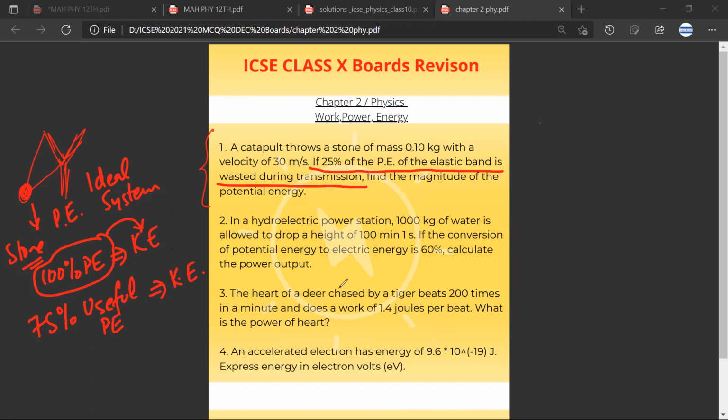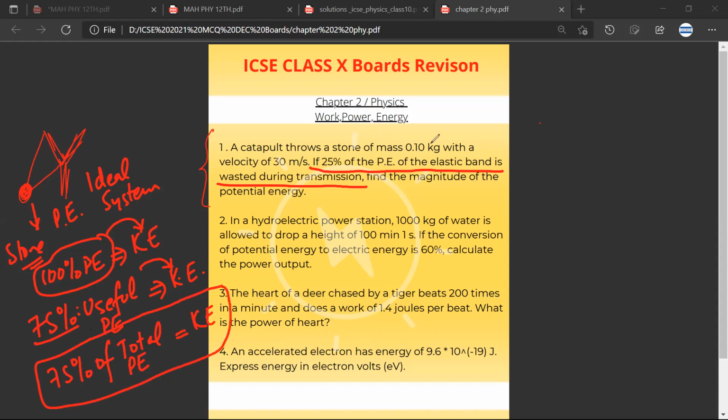Any doubt? No, sir. So 75% is the useful potential energy which will be converted into kinetic energy. 75% of what? 75% of the total potential energy getting converted into kinetic energy. Any doubt? No doubt, sir.